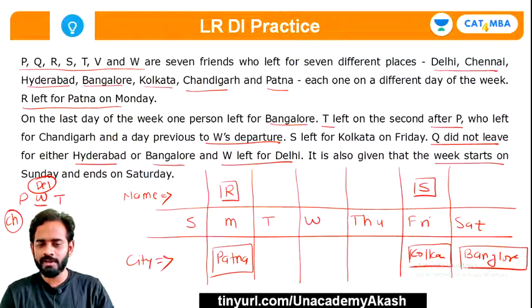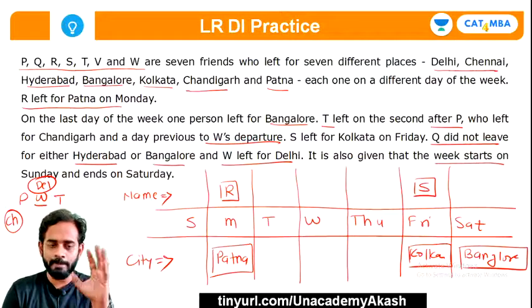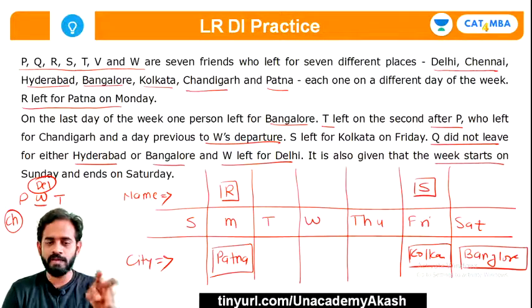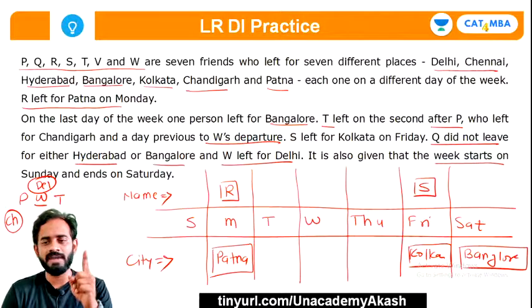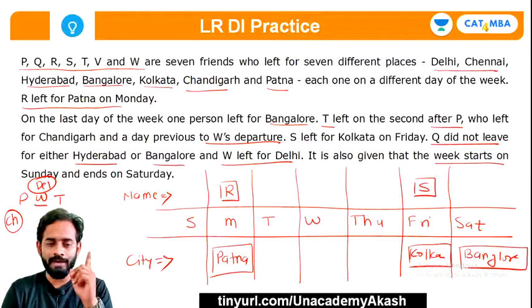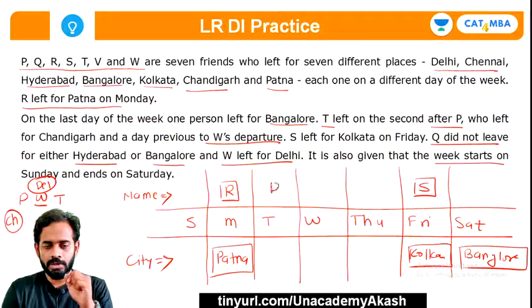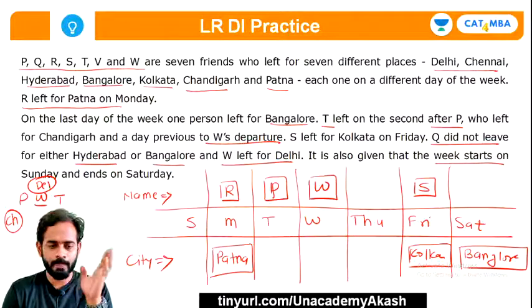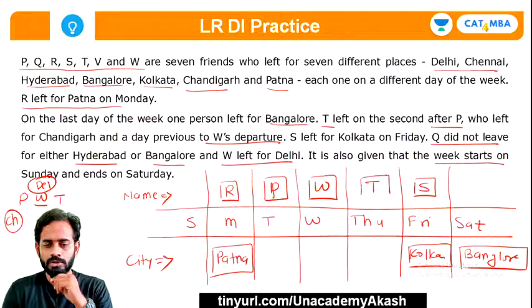It is also given that week starts on Sunday and ends on Saturday. Now this is the group of three, P, W and T. Where can we put them? There is only one place available, that is Tuesday, Wednesday and Thursday, right? So I'll have to put them in that order. P is here, W will be on Wednesday, and T will be on Thursday. Very simple. Now it is given that W left for Delhi and P left for Chandigarh.